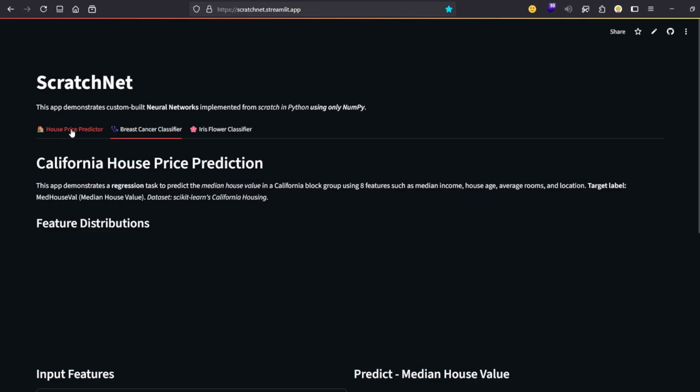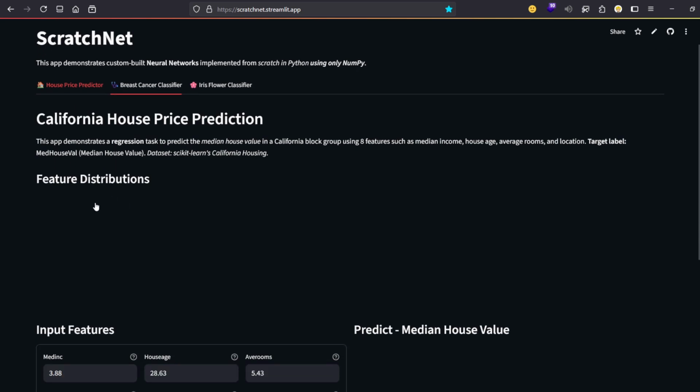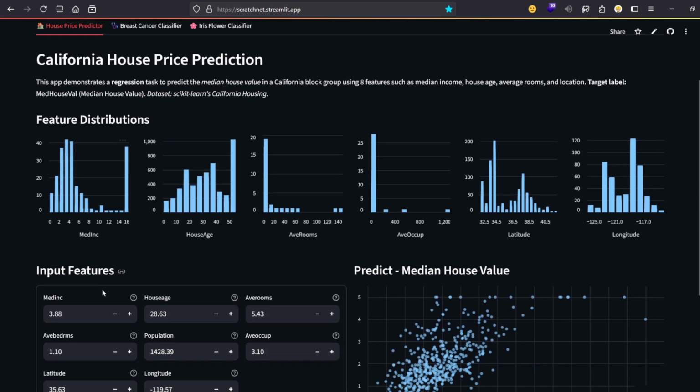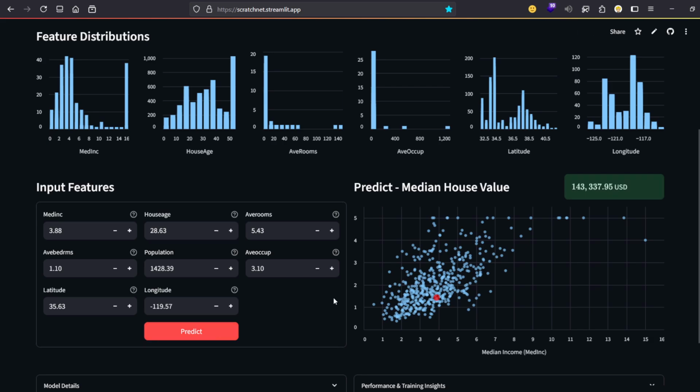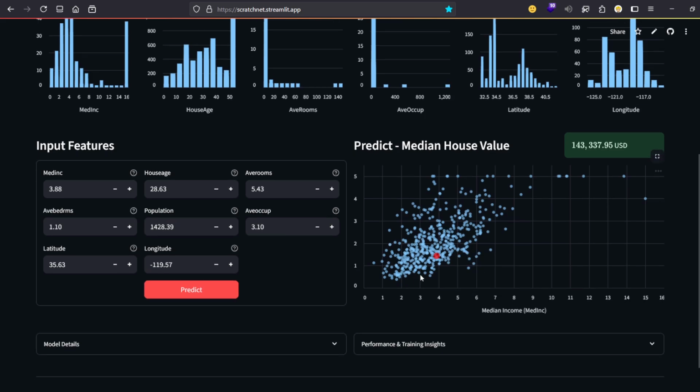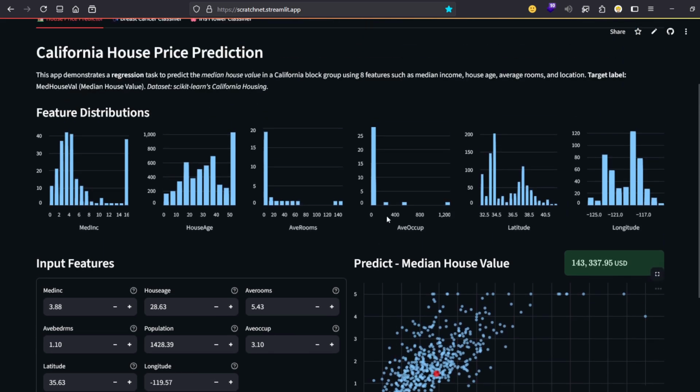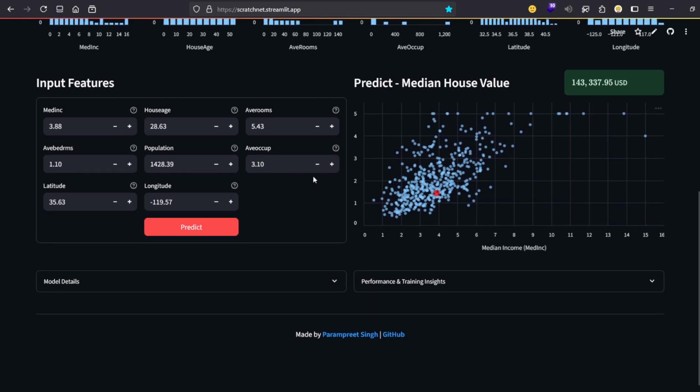In each tab, there are various feature distributions to visualize them, followed by the input feature prompt where you can interact with the model directly. So let's predict the house price by these input features. So here you can see the predicted house price and visualize it on the scatter plot as well. And then we have model details and performance metrics.